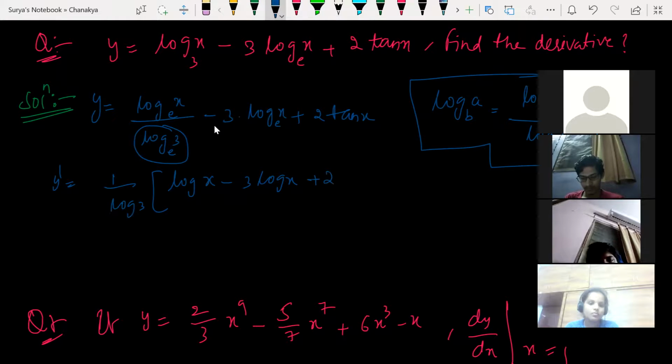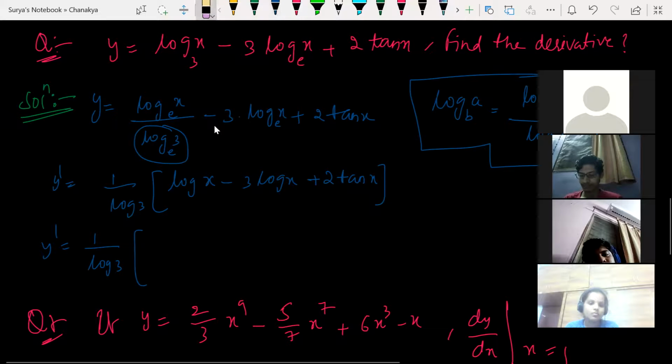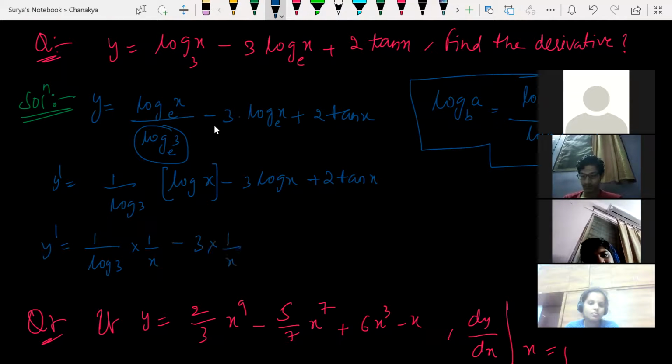Okay, plus 2 times tan x. So y dash is equal to 1 by log 3, times d by dx of log x. Look at this, the bracket should come only for this one, because that is the part of that one, no? d by dx of log x is what? 1 by x. Isn't it? Minus 3 into d by dx of log x, which is 1 by x. Plus 2 times d by dx of tan x is what? Secant square x. Clear?